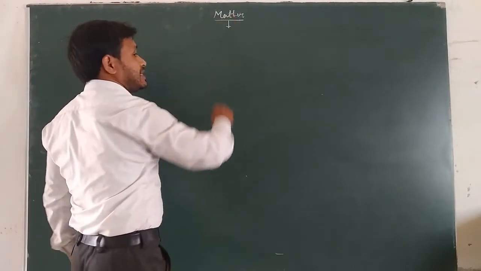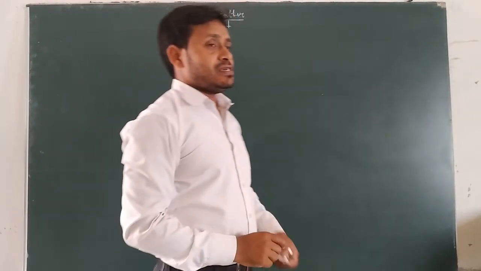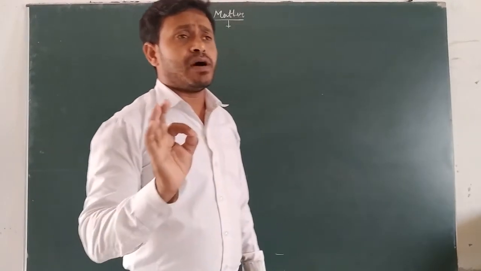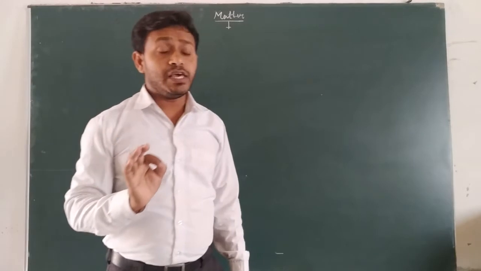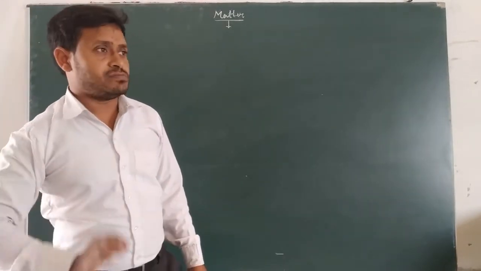So we can say that matter consists of smaller particles. These particles are called molecules or atoms.